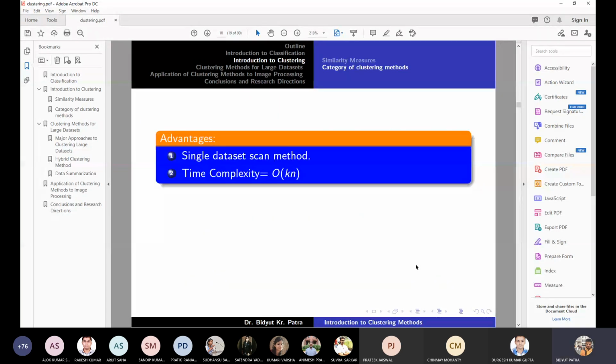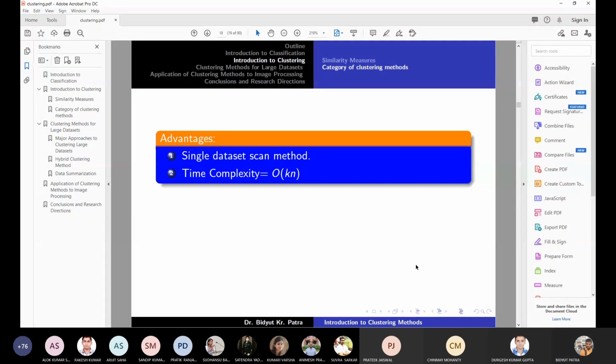So what is the time complexity of the previous algorithm? Order of kn. How is it coming? Because for each object, you are computing the distance from the object to each cluster.